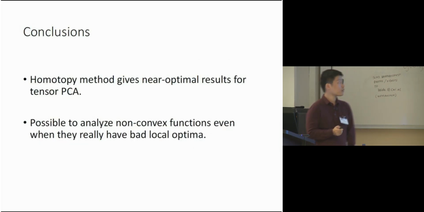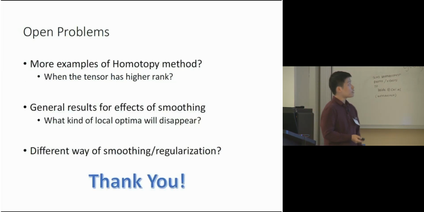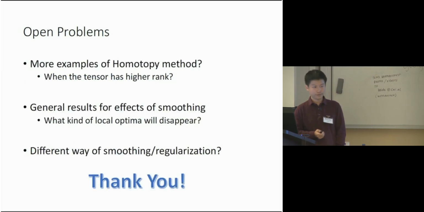As a conclusion, we show that the homotopy method can give nearly optimal results for the tensor PCA problem. We also show that it's possible to analyze non-convex functions even when they have bad local optima. Currently, people try to escape these local optima by showing that either we don't have these bad local optima, or all bad local optima are good enough in the sense that the solution is close to the global optimum. So I will stop here. Thank you.